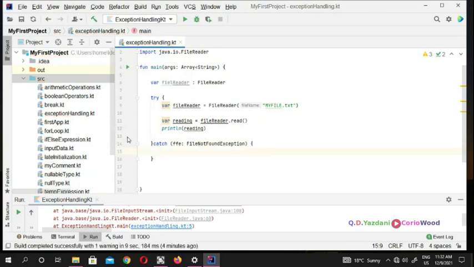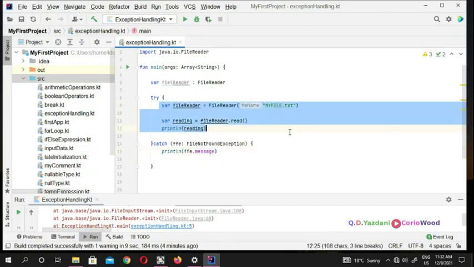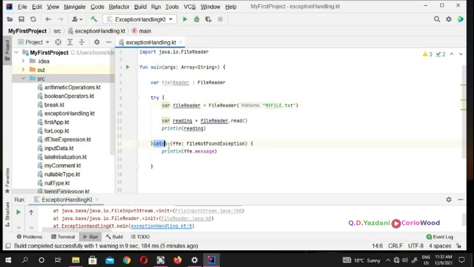So now you have this FileNotFoundException, FNFE. What message are you going to put? You put a println, and you put your FNFE.message. So now what happens is Kotlin is going to try this file, and if it can't find the file, then this catch comes in and takes care of the rest. It means Kotlin is going to tell the user that we can't find this sort of file.